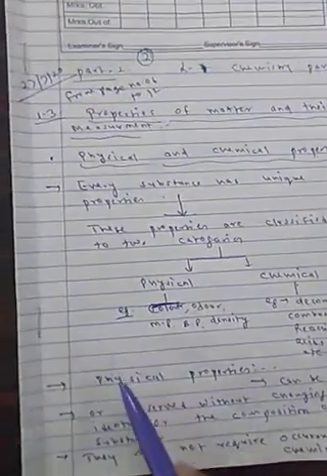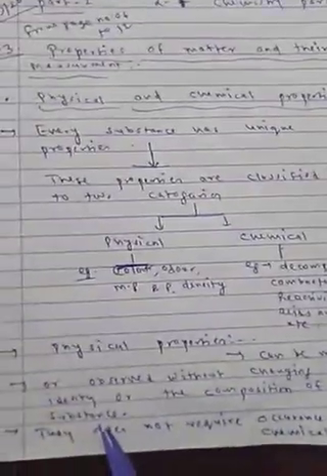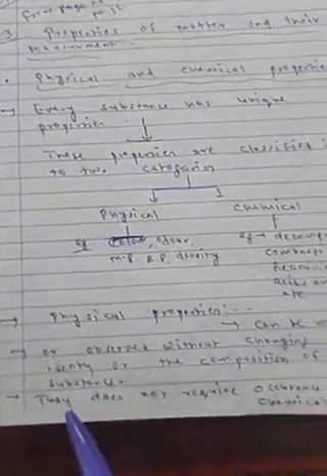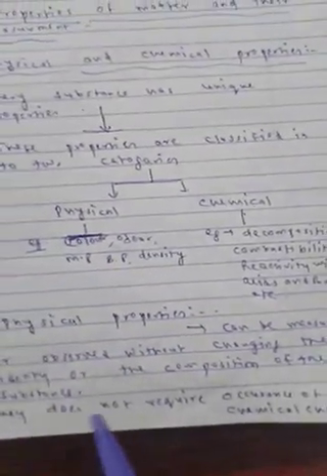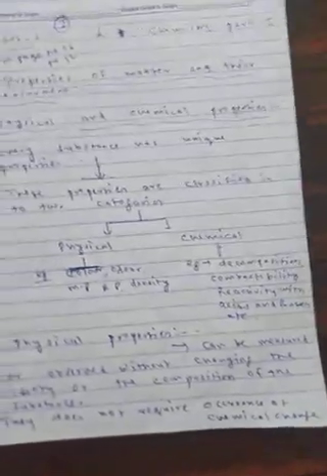Means again I can define in a well-mannered way, physical properties can be measured or observed without changing the identity or the composition of the substances. Okay. Now next point, they do not require accuracy. They do not require occurrence of chemical change. Without chemical change, like that normally you can observe physical property. If I am keeping water, you can say this is water, color is like that, it is lighter.